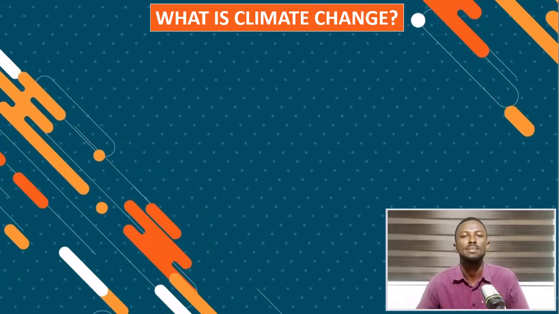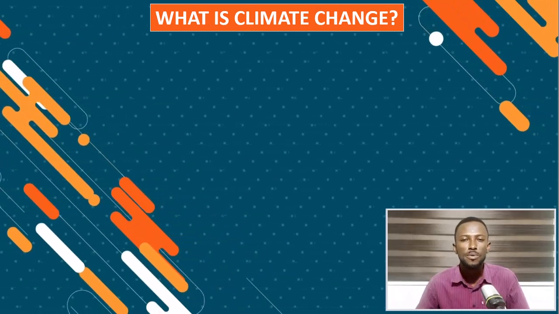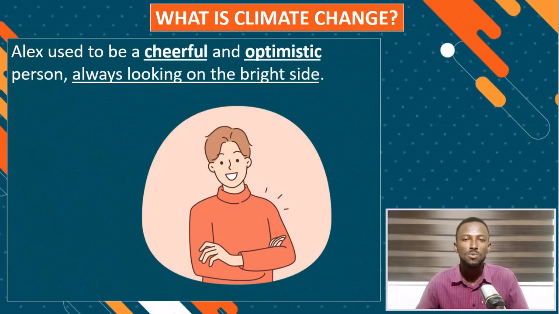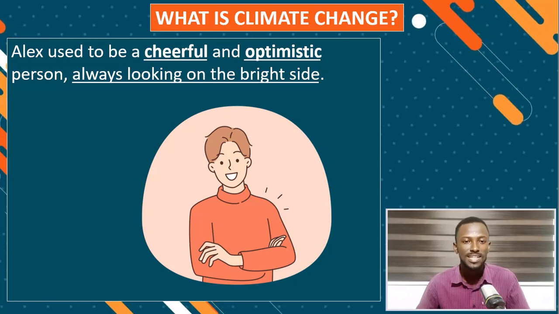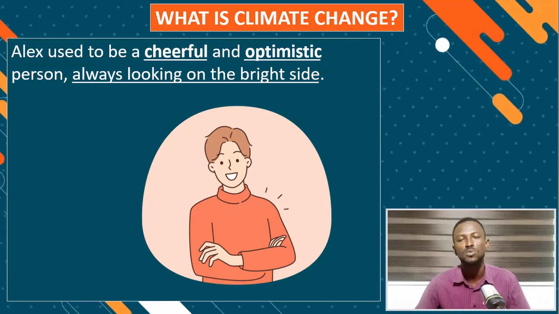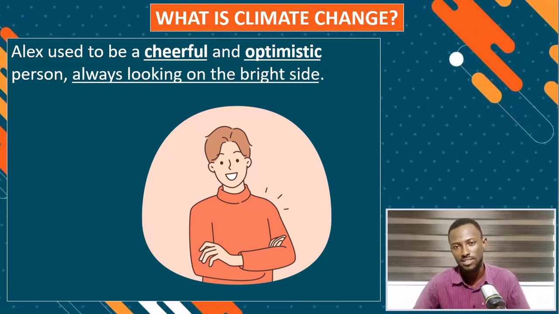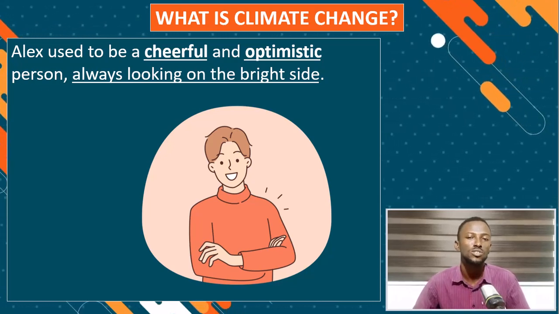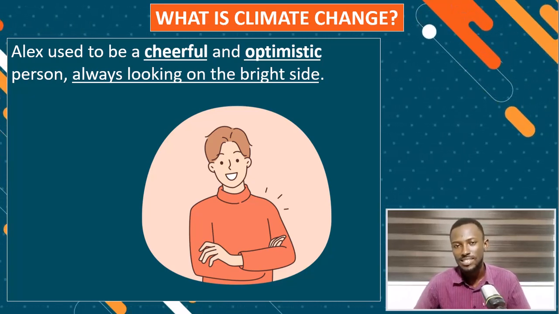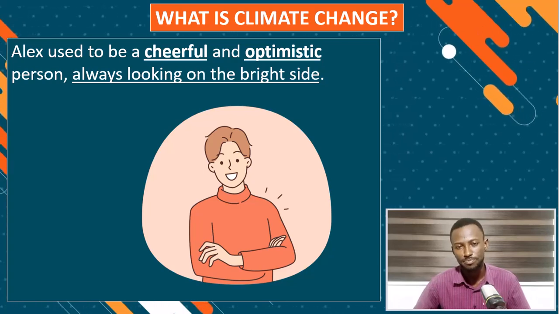What is climate change? Before we discuss what climate change is, let's visit Alex again. You see, one thing we know about Alex, his personality, is that he's very optimistic, very cheerful, always looking at the bright side of things, always trying to look for solutions to problems that come up. That is his personality, consistent, although he has various mood swings.